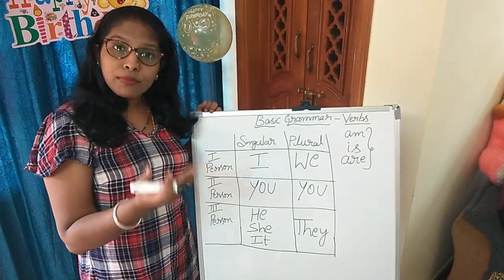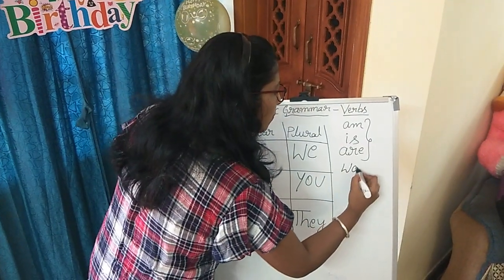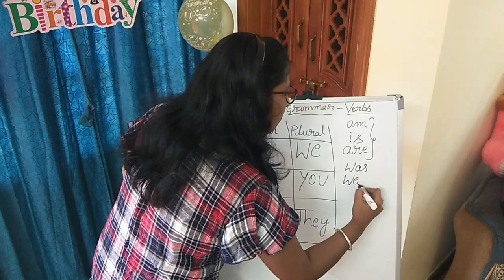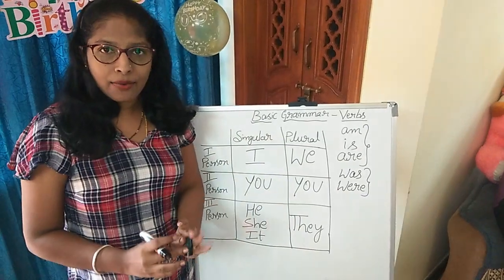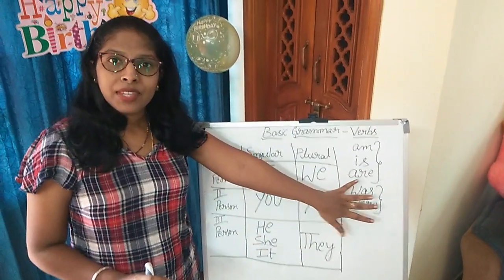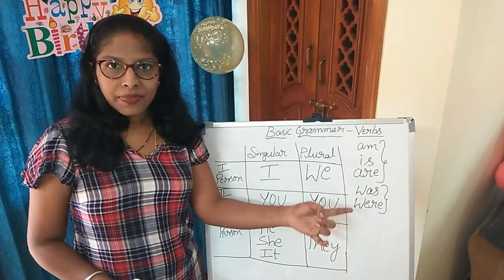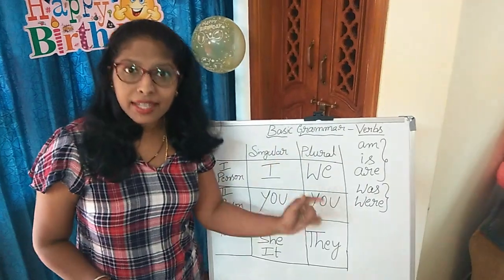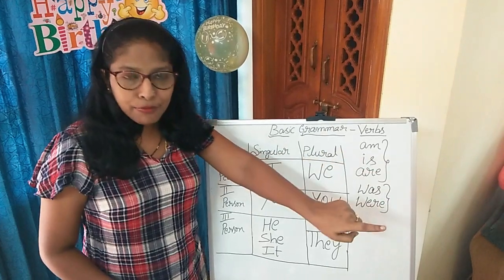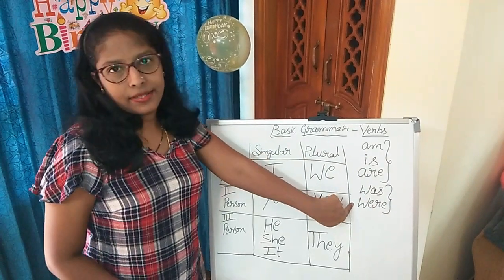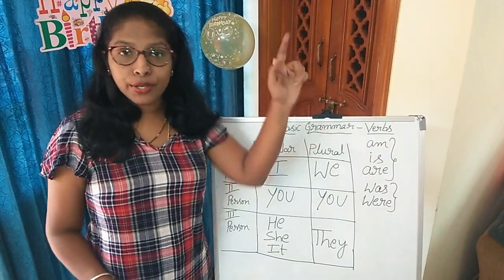Then what are be forms of past tense? Be forms of past tense are was, were. So totally these 5 verbs we have, and these 5 verbs are helping verbs, which is also called as auxiliary verbs, and be forms. Again in be forms we are dividing it into 2 parts, that is be forms of present tense, be forms of past tense. Okay, this is about be forms and how we are using this be forms.